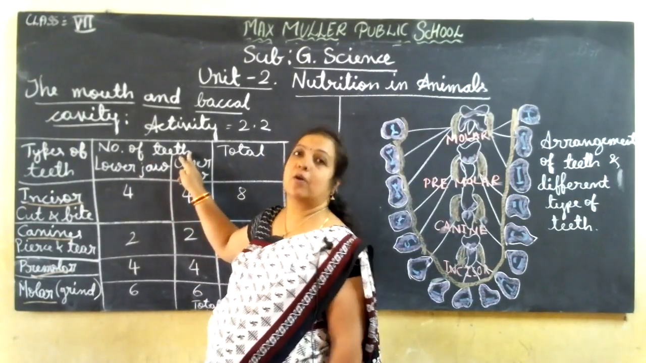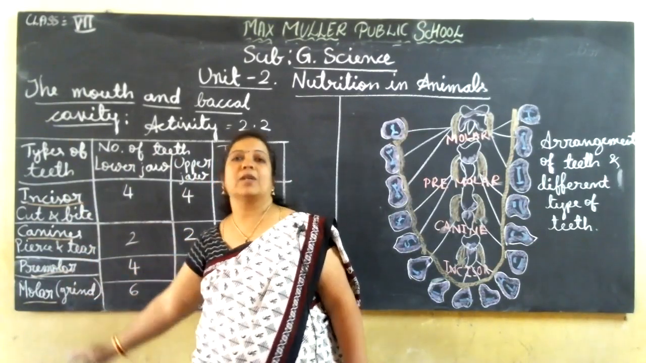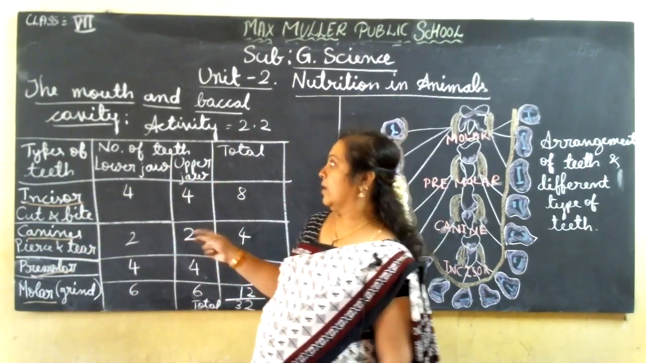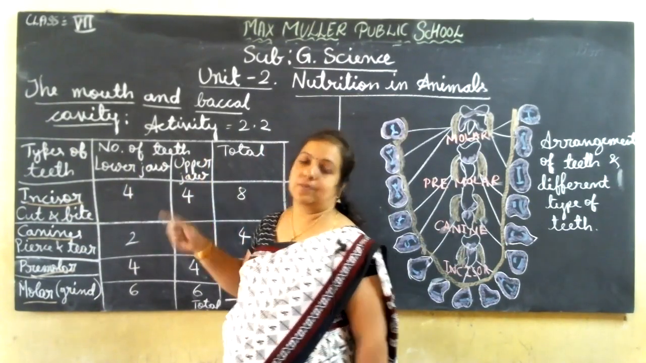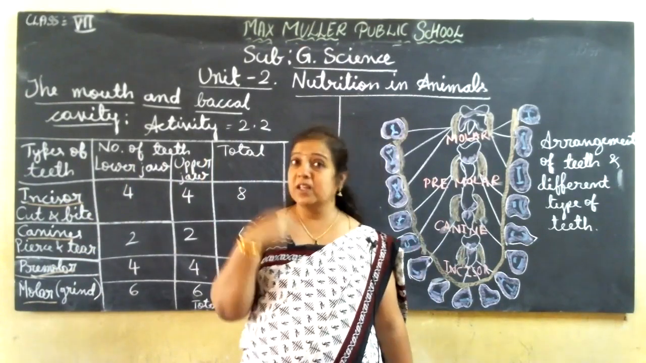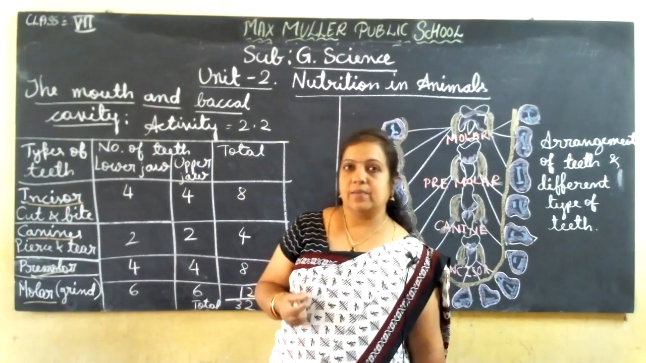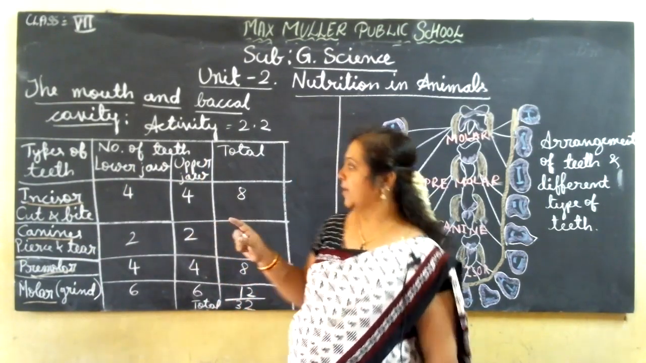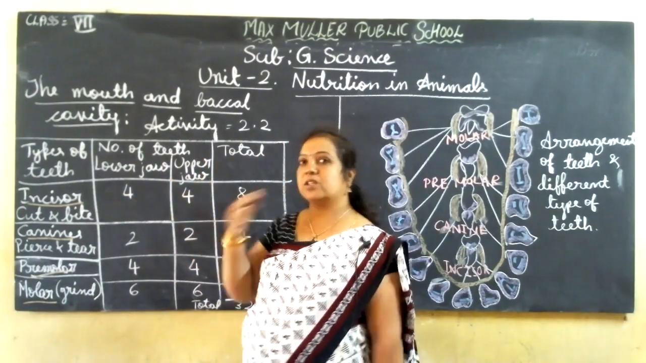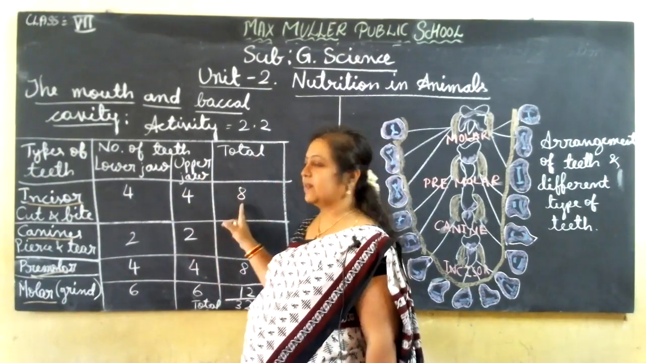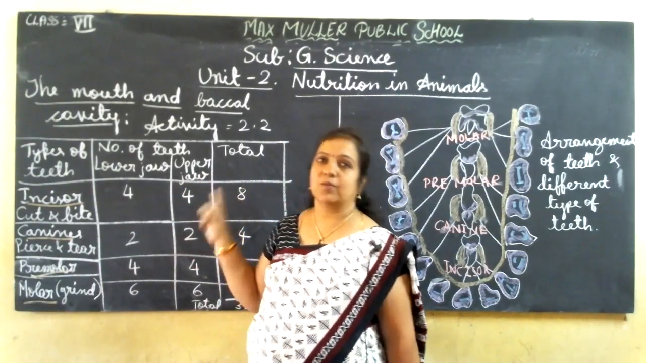So how many incisors, canines, premolars and molars will there be? We are going to write that in the column. The number in the lower jaw and the upper jaw is the same. So incisors: in the lower jaw 4, in the upper jaw also 4. So the total number of incisors in the human body is 8.